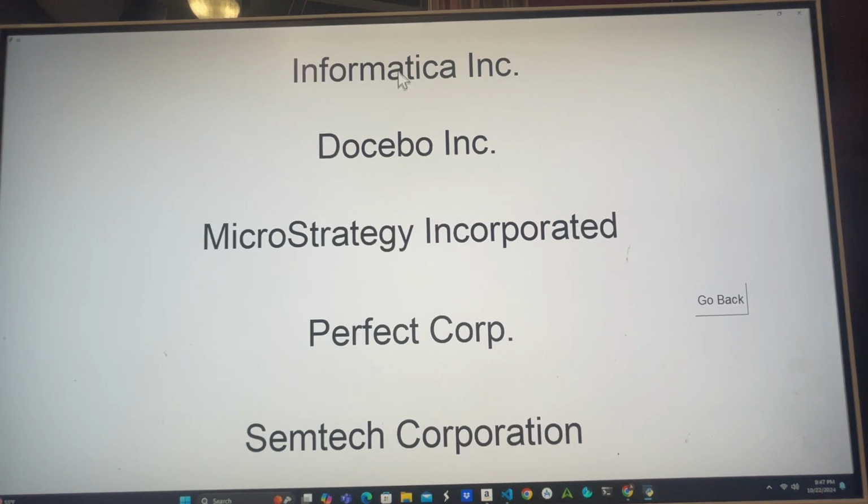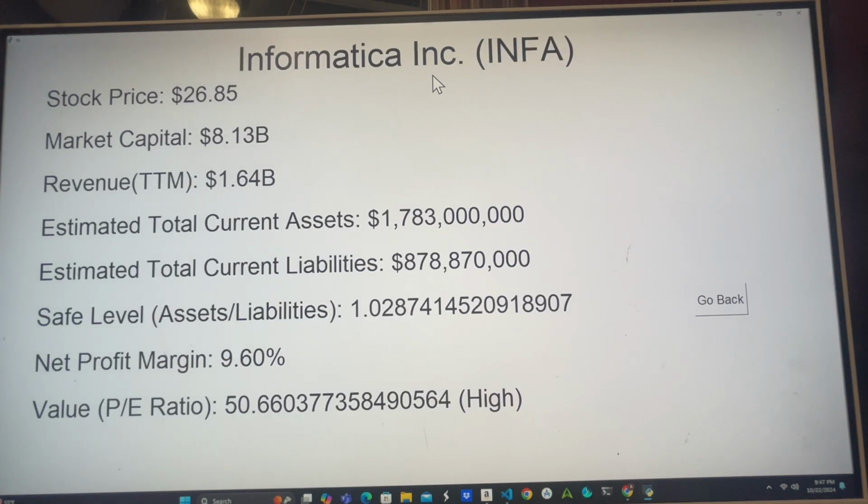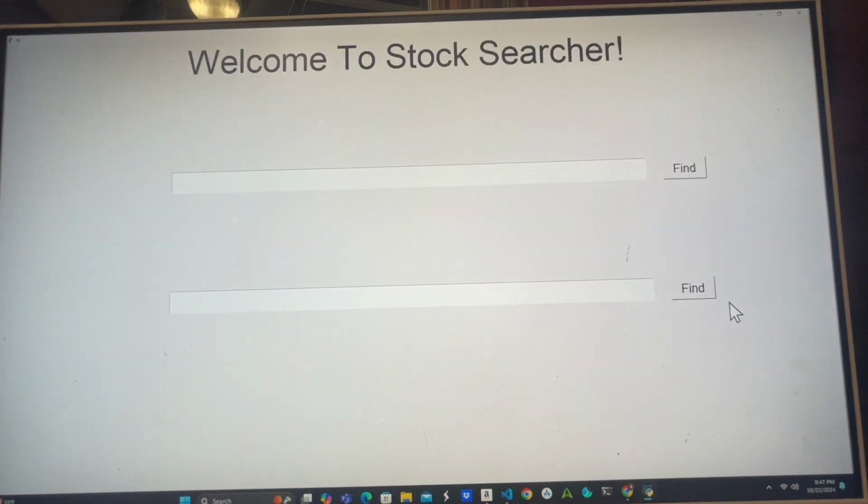And so, for example, let's say I want to learn more about this Informatica Inc. And so I can click on it and it will take me to the same stats about it. And so now I can look into this and I know that this is an artificial intelligence company. I'll also be able to see how well these statistics match up to how much I want to invest in this. And that is the demo.